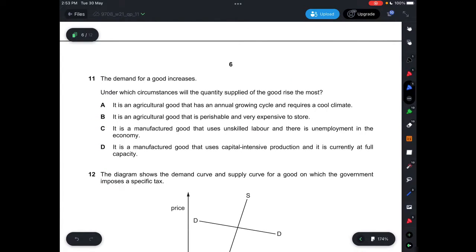Question 11, the demand for a good increases. Under which circumstances will the quantity supplied of the good rise the most? So let's see which one will rise the most. A, it says it is an agricultural good that has an annual growing cycle and requires a cool climate. This means that it's inelastic. B, it says it is an agricultural good that is perishable and very expensive to store. It's inelastic as well. C, it says it is a manufactured good that uses unskilled labor and there's unemployment in the economy. That would be elastic. D, it says it is a manufactured good that uses capital intensive production and is currently at full capacity. That means it's inelastic. I'll say C.